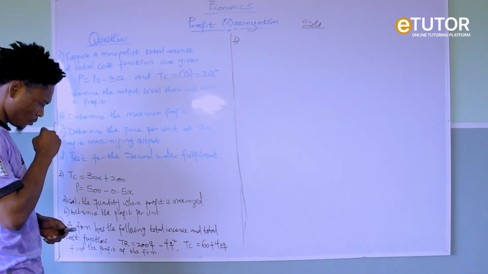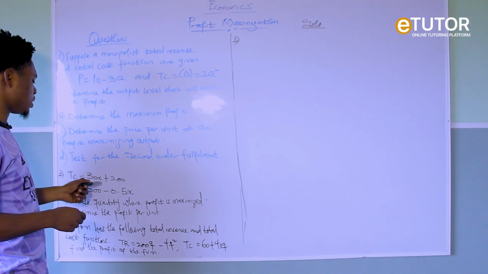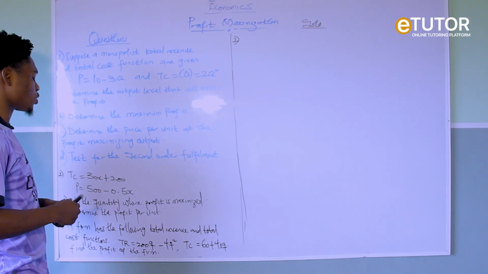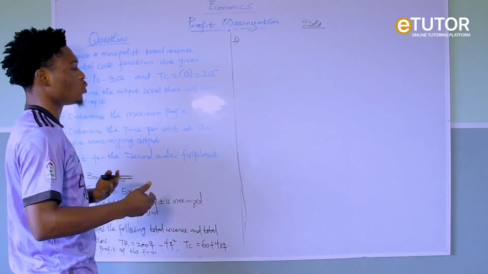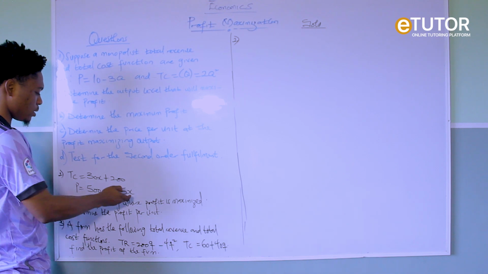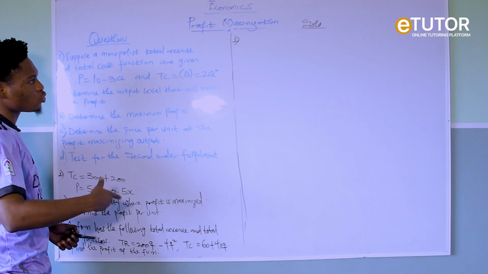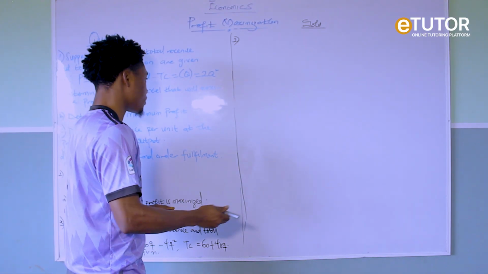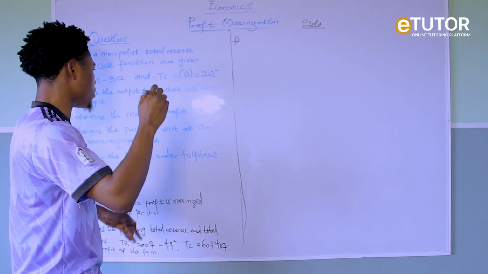So when we look at the cost function, this x here beside this 30 is our quantity. It represents our quantity. It's not every time they will use Q to represent quantity. So just know that this x here is our quantity. This x for the price function is also our quantity. So using the same condition, we want to get the quantity where profit is maximized.